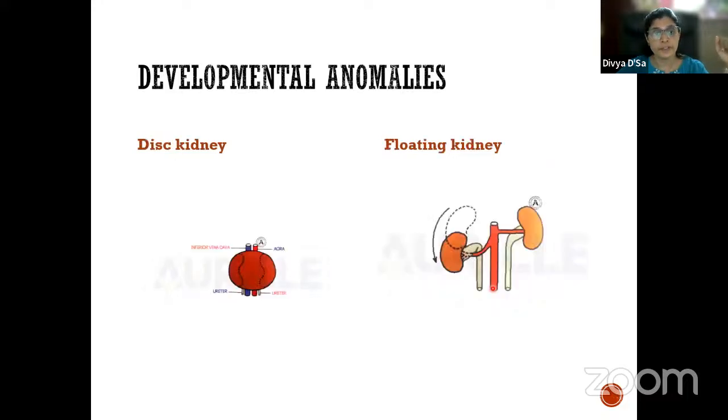Then we have the disc kidney. This is the disc kidney, otherwise called the pancake kidney. What happens here is both the kidneys fuse and form a single mass that lies in the midline, or it may be on one side. That is the disc kidney. This is the floating kidney, where the kidney is not fixed and it results in a floating kidney.